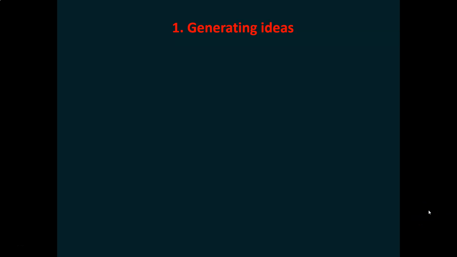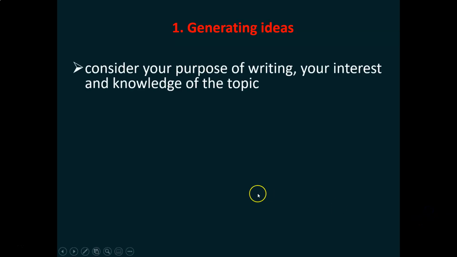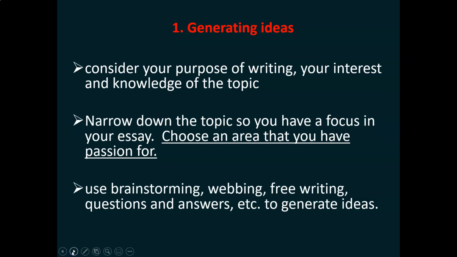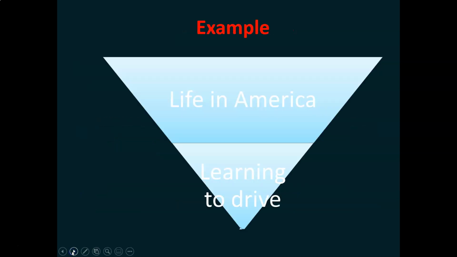In pre-writing, we generate ideas about our topic. We always need to consider our purpose in writing as well as our interest. What do we really care or know about with the topic? Always choose an area that you have a passion for and that you care about. This will make it easier for you to actually write it. Remember, you can use all different strategies to generate ideas, like we studied in the first video.